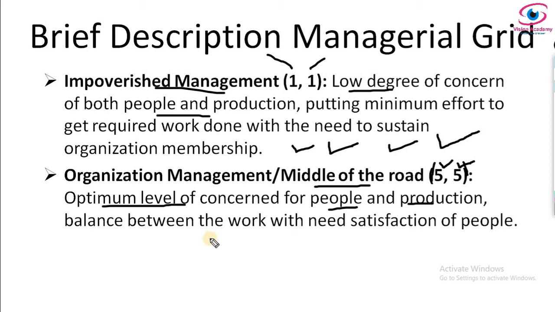In middle of the road management, the people dimension in the work situation is as important as the production dimension. That is why P for people is 5 and production is also 5, which means a balanced type. And here meetings are held to listen to their suggestions and to create a sense of participation in decision making.